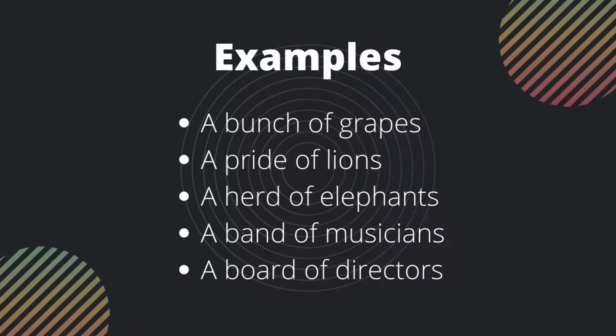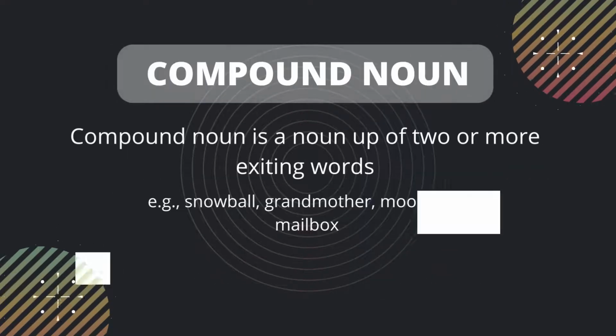Let us see example: a bunch of grapes, a pride of lions, a herd of cattle, a band of musicians and a board of directors. Compound noun.